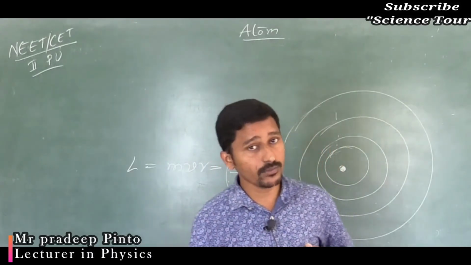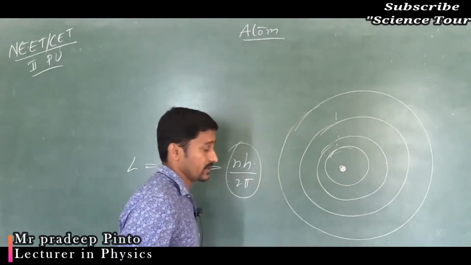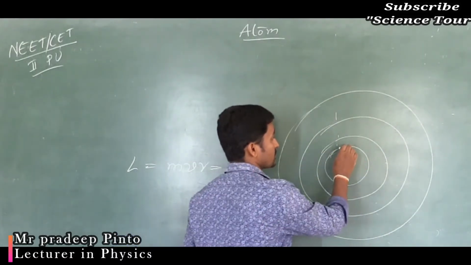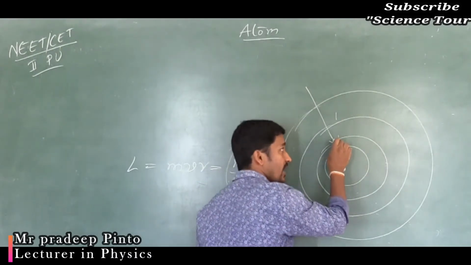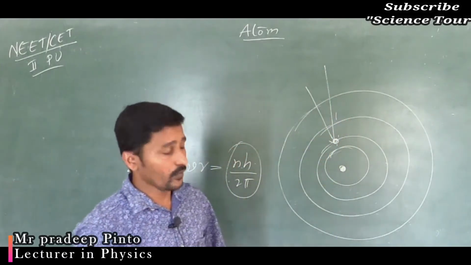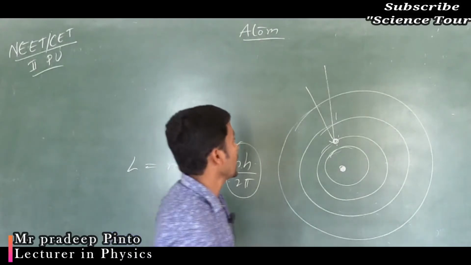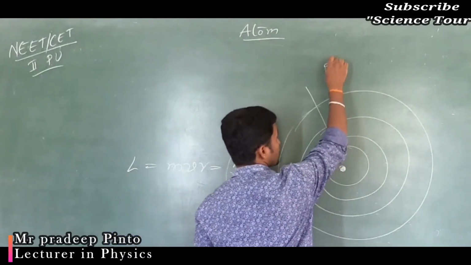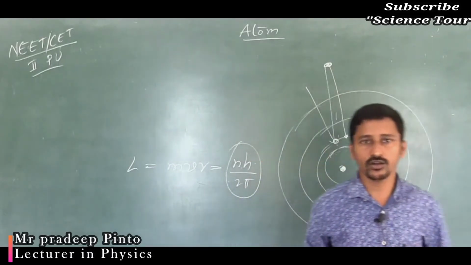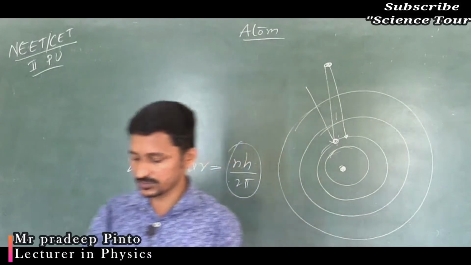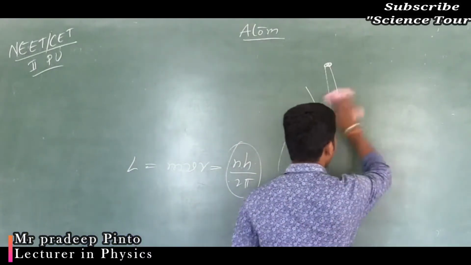When does it become absorption, and when does it become emission? Absorption means it takes energy from the outside and goes to a higher state. That is the absorption spectrum. When it comes back from the higher state, it will emit radiation. Like that, absorption and emission spectrum. That is nothing but Bohr's atomic model.